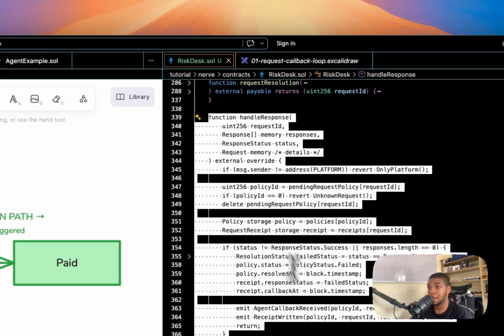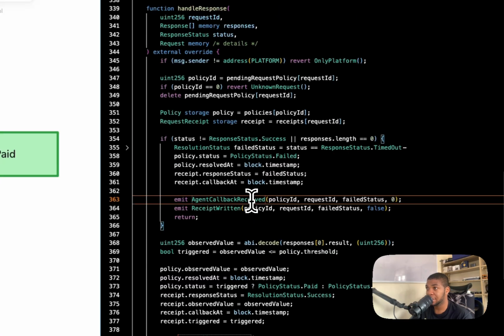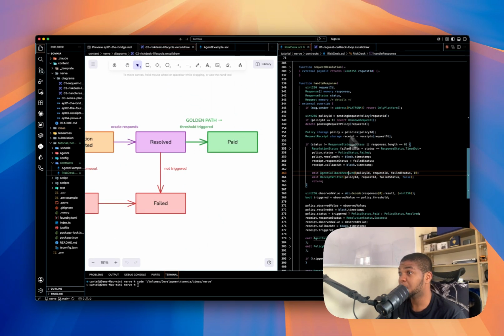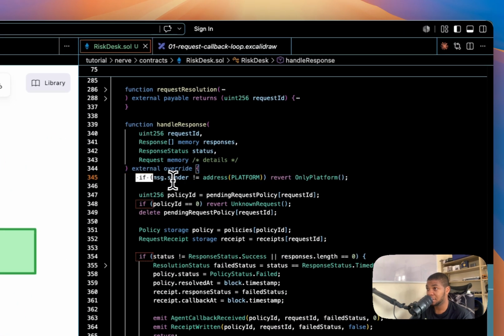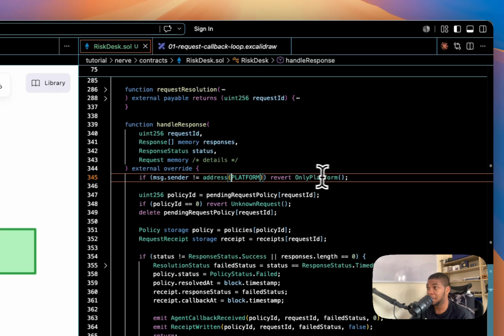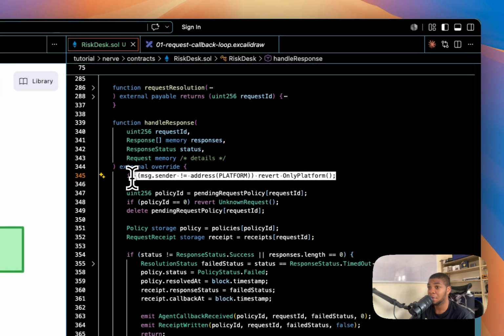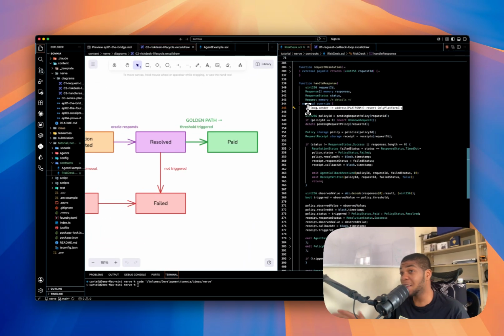So let's look into it. Two lines protect this whole thing, and I'm going to explain them. First, only the platform may call it back. You can see it: if msg.sender isn't the platform address, revert. That means only the platform can call it back, and the response handler is a public function. Without that check, anyone from anywhere can call it and hand our contract a fake Bitcoin price, then walk off with the payouts. The only voice this contract trusts about reality is the platform.